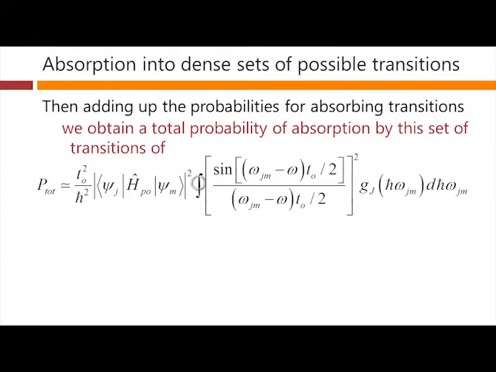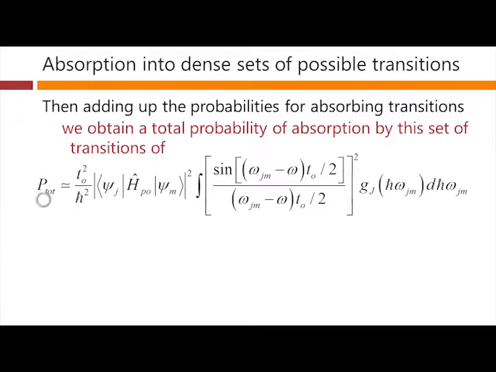So it could have been a sum with Gj of h bar omega jm times delta E, but what we're doing instead is an integral with the infinitesimal in here. So this would be us adding up the probabilities for all the absorbing transitions within some given range of energies, or photon energies, or energy separations is the way we're looking at it.